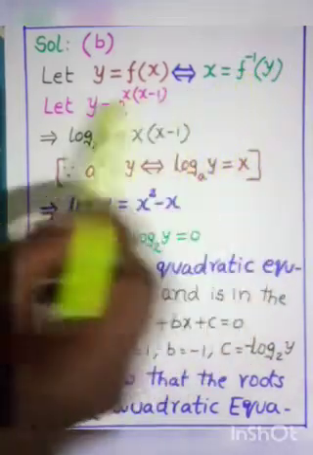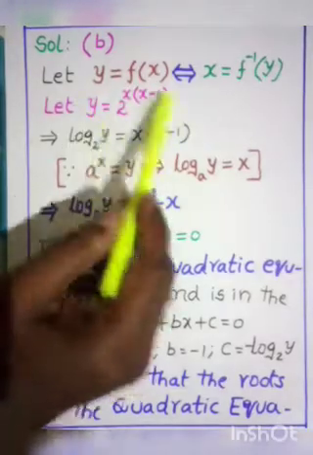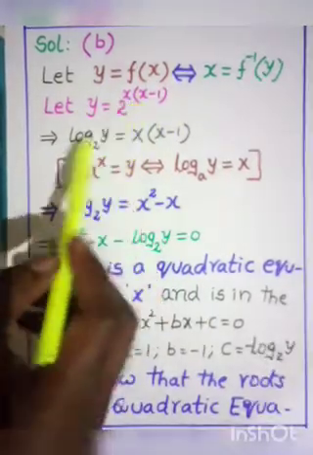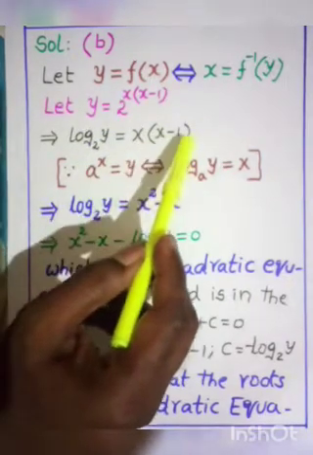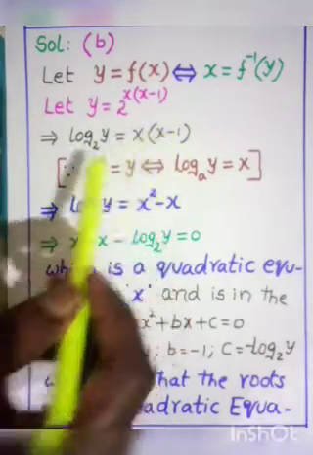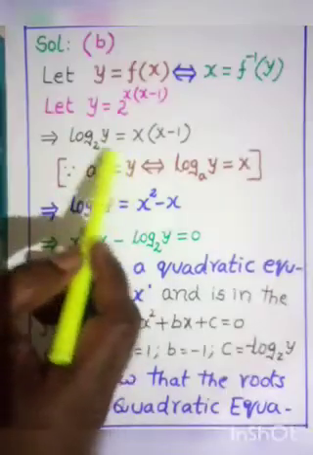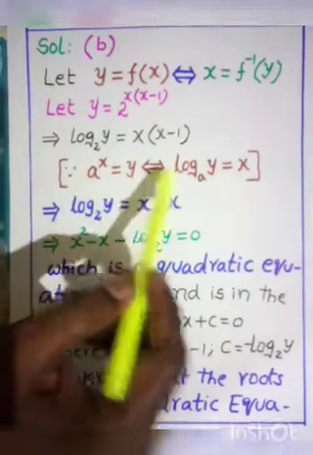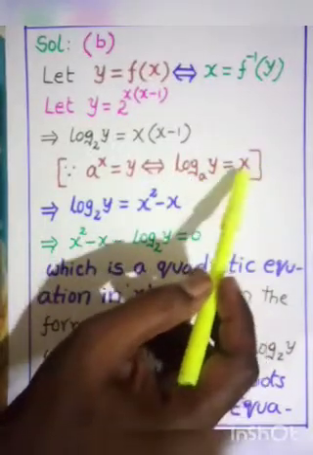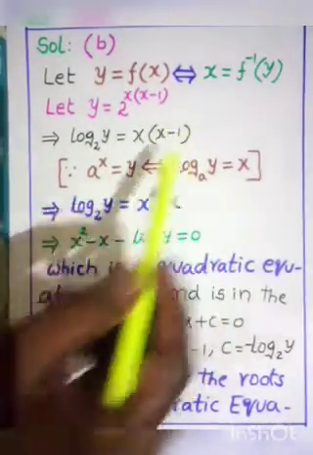Okay, my dear children. Now let y is equal to 2 power x into x minus 1. We assume here like this. From this equation, we can write log y base 2 is equal to x into x minus 1. We wrote this equation because here a power x is equal to y. If an exponential function is given, by implies that we can write log y base a is equal to x. So by using this result, I wrote this step. Understood, my dear children? Right.